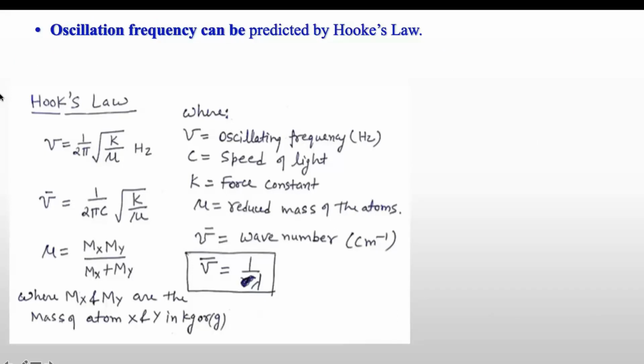According to Hooke's law, frequency nu is equal to 1 upon 2 pi under root k upon mu. K is the force constant and mu is the reduced mass of the atoms. Or in wave number it will be 1 upon 2 pi c under root k upon mu, and mu, which is reduced mass, will be mx my upon mx plus my, where mx and my are the masses of atoms x and y in kilogram or gram. So using Hooke's law we can find the frequency for a bond to vibrate under the IR radiation.